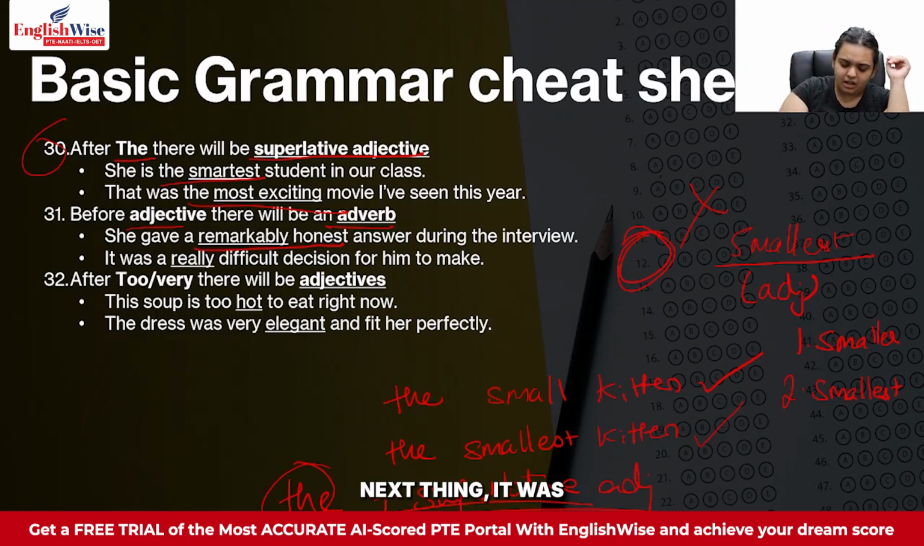Next thing, it was a really difficult decision for him to make. So how difficult was it? Really difficult. Next thing, after "too" or "very", you always put adjectives. This soup is too hot to eat right now. The dress was very elegant and fit her perfectly. So this is how you will be using your adjectives.